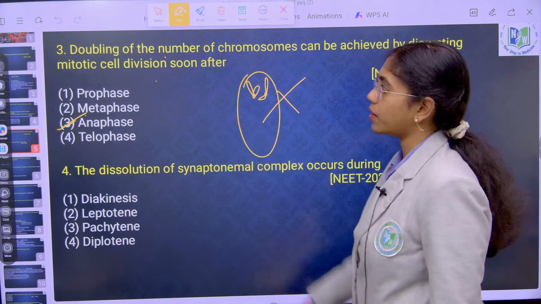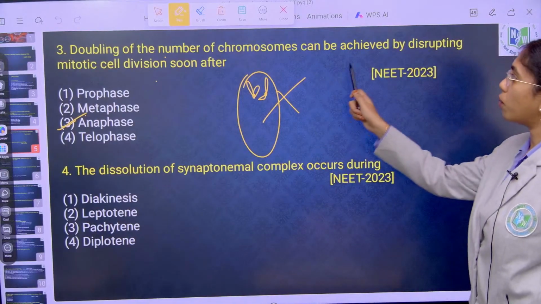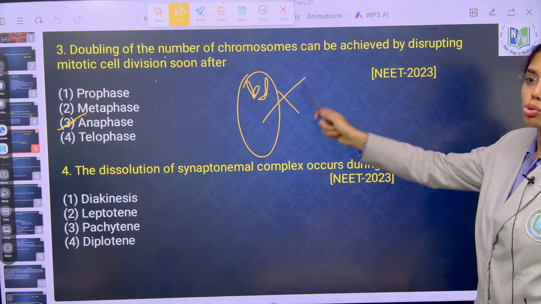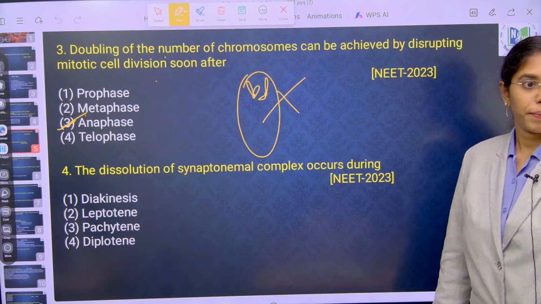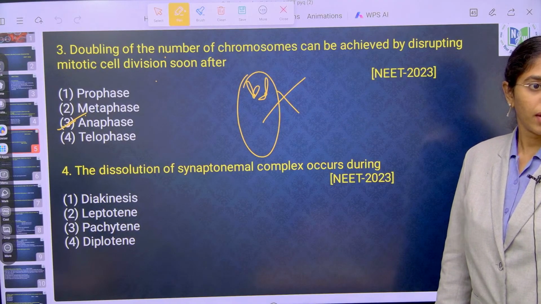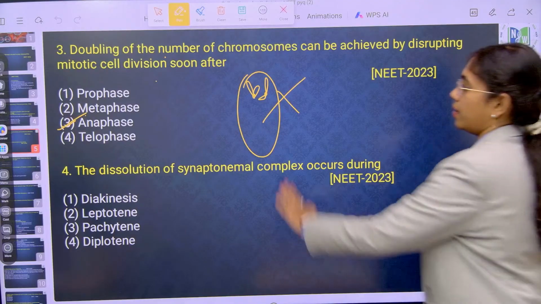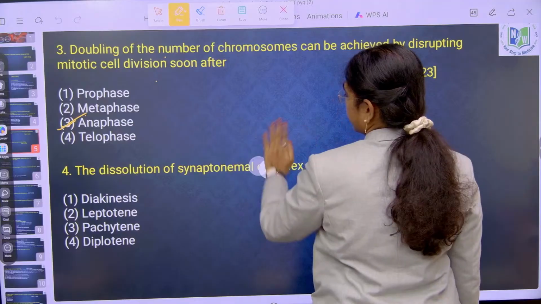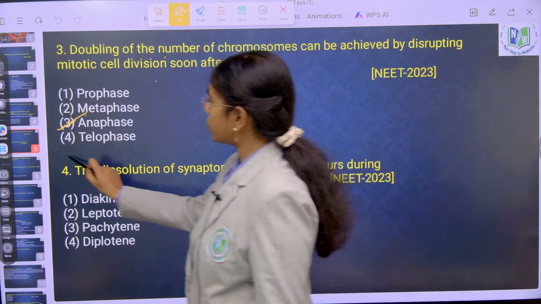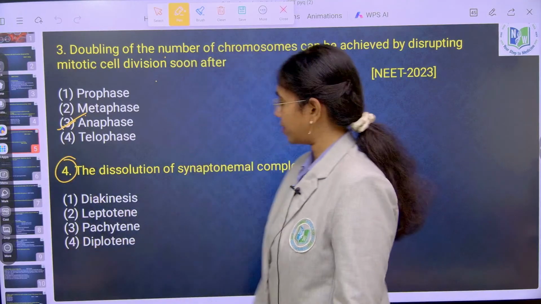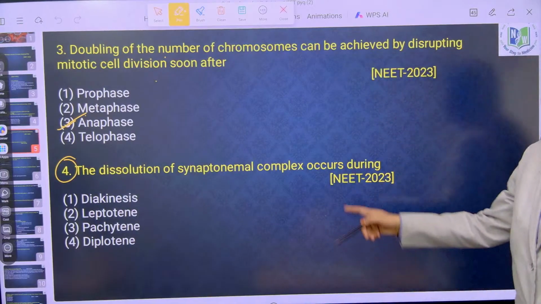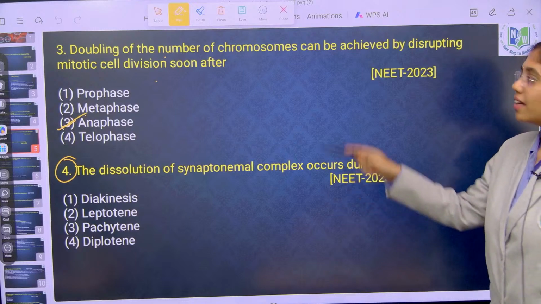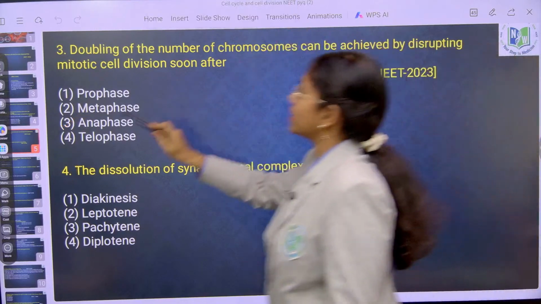Now you read the question. Doubling of number of chromosomes can be achieved by disrupting mitotic cell division soon after anaphase. Okay, so that's all. Next, fourth question. See, this is the second time we got this question, in 2026 and 2023. Don't expect an easy paper.